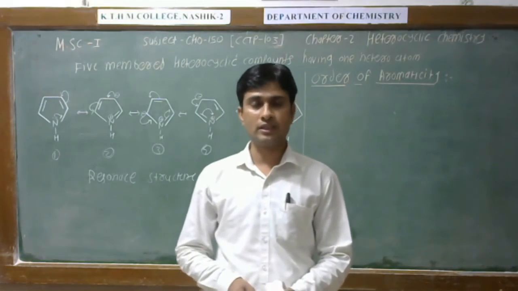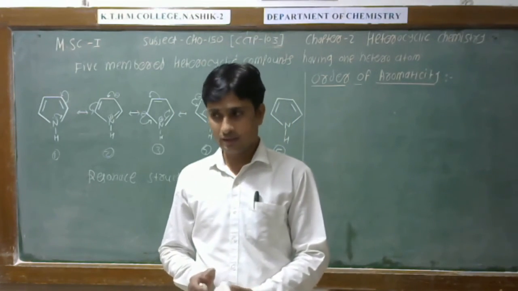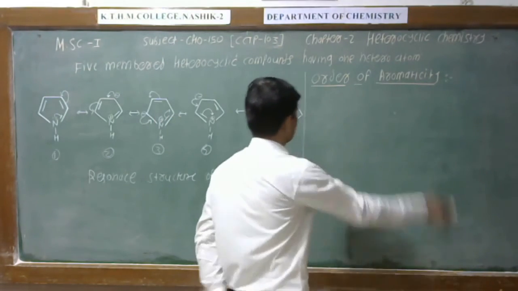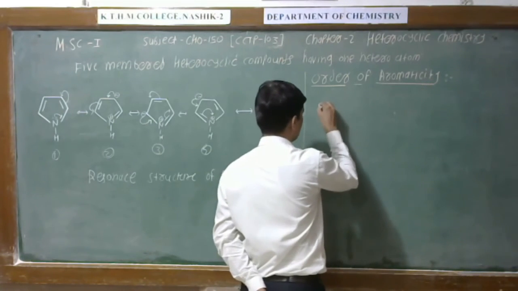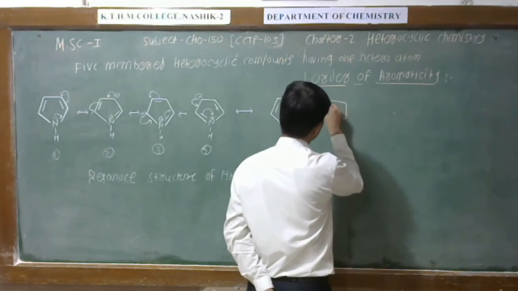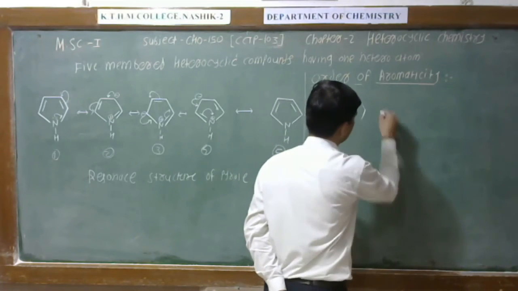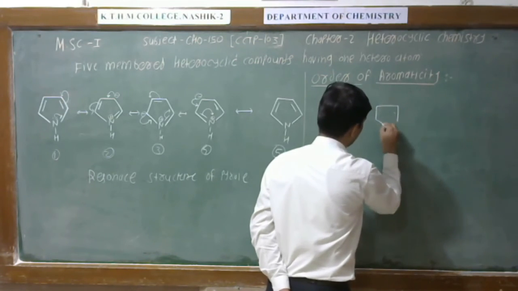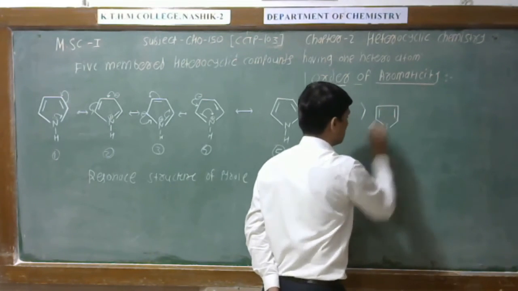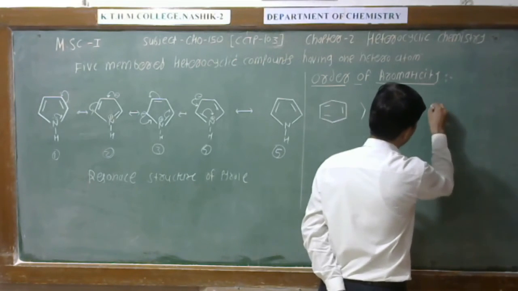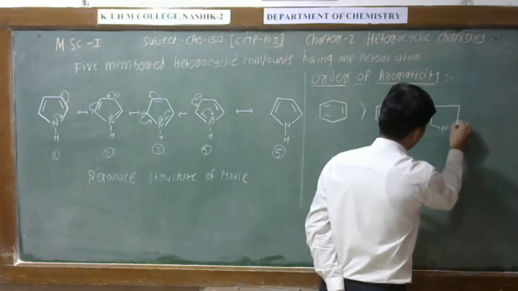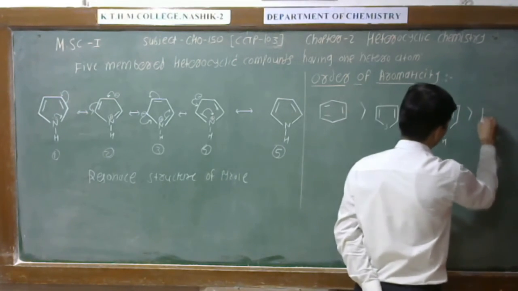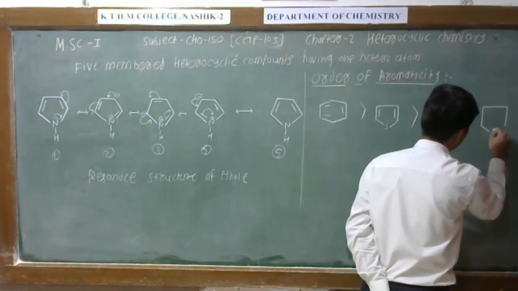The order of aromaticity in these three compounds is like this. See here, benzene is more aromatic than furan. Benzene is more aromatic than furan, and furan is more aromatic than pyrrole, and pyrrole is more aromatic than the furan.